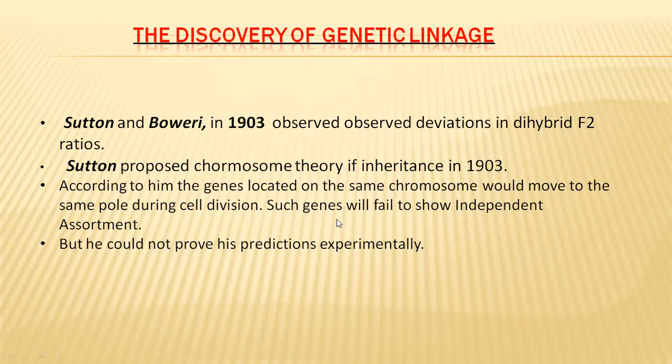Such genes will fail to show independent assortment, and in such cases dihybrid ratios will not give expected results like 9:3:3:1. This was proposed by Sutton and is correct, but he failed to prove his predictions experimentally.